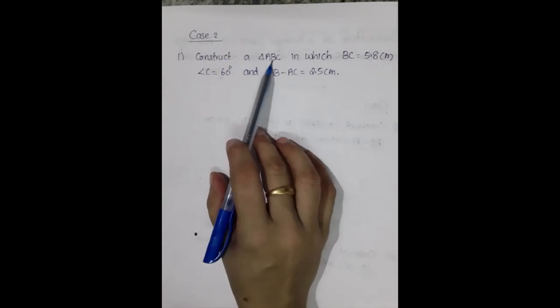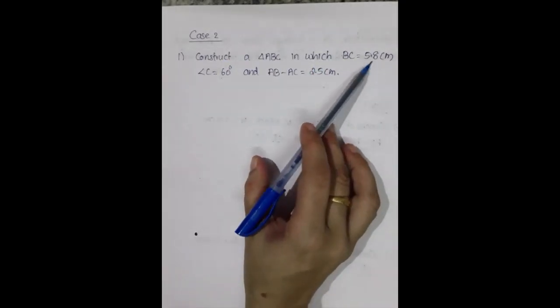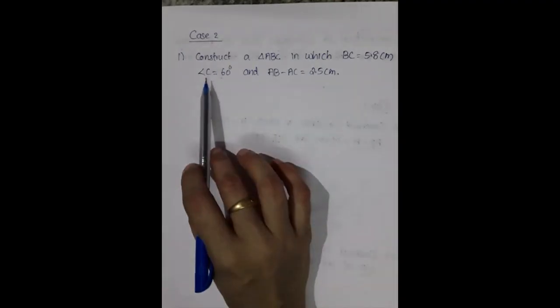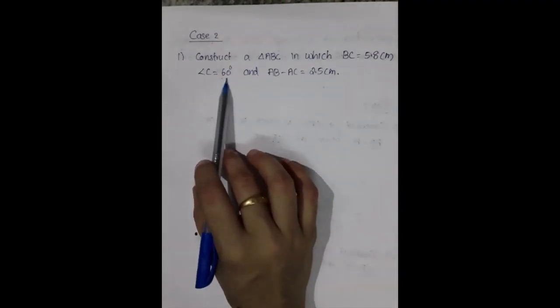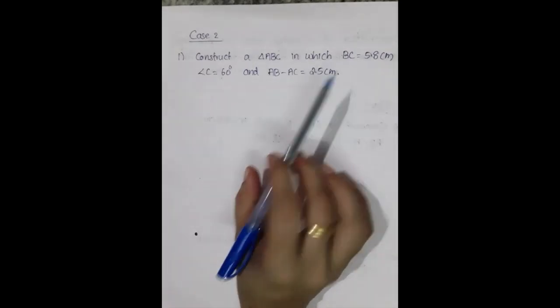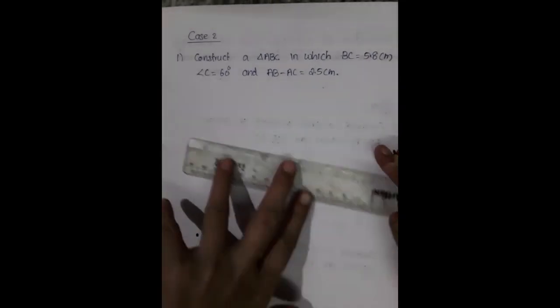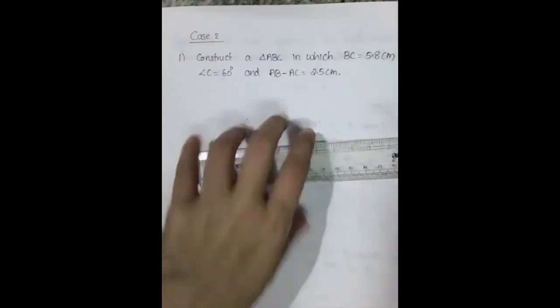Construct a triangle ABC in which BC is equal to 5.8 centimeter, angle C is equal to 60 degree, and AB minus AC is equal to 2.5 centimeter. Okay, this is our question. So how will you do? First of all, you have to draw BC as usual.